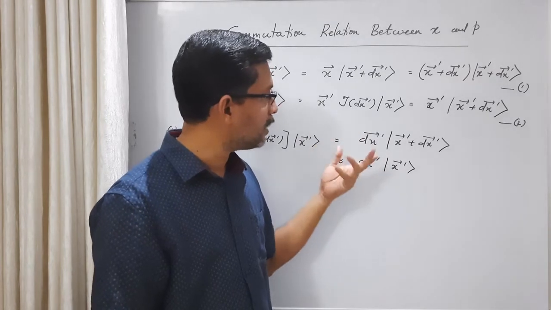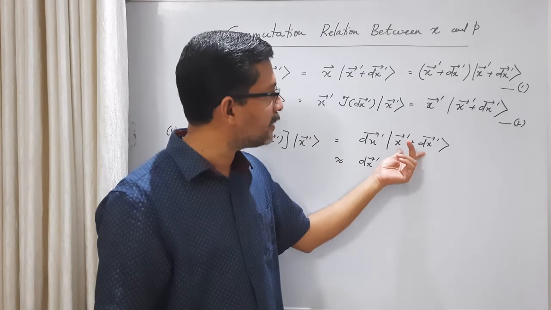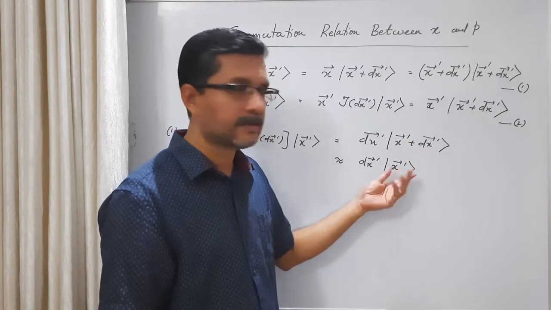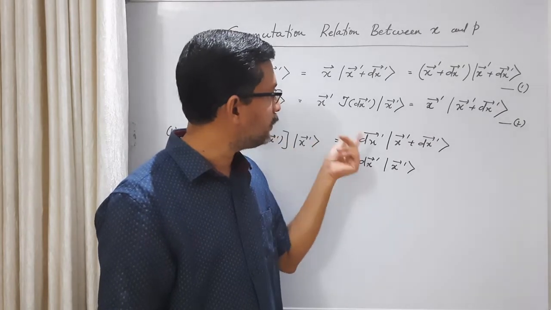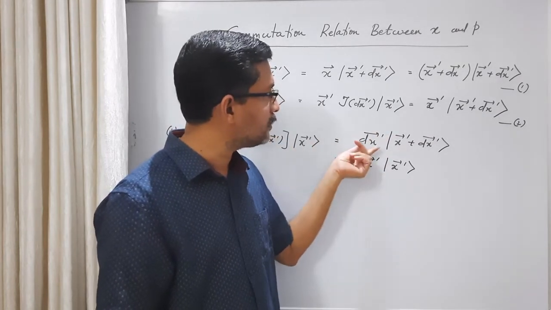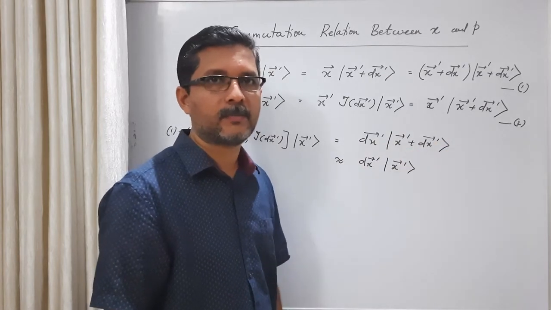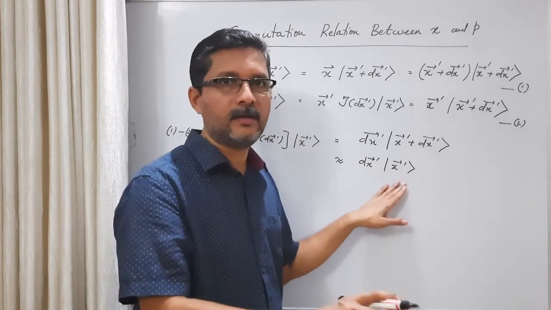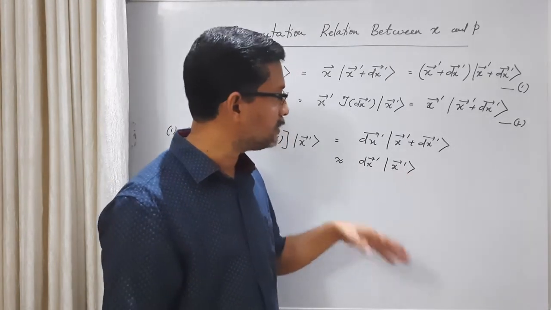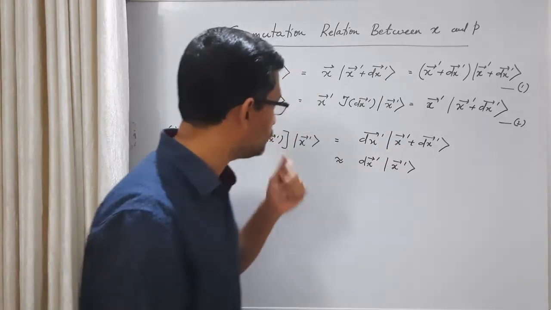What is being done is that we use a Taylor expansion, expanding this eigenket in terms of the other eigenket. Then we have one more term, and when you multiply this with dx prime, that second term will be second order in dx prime. That second order dx prime term we are neglecting. Anyway, we will establish that result clearly a little later after this discussion is over. So let us quote this result now. Okay, so we have got this.